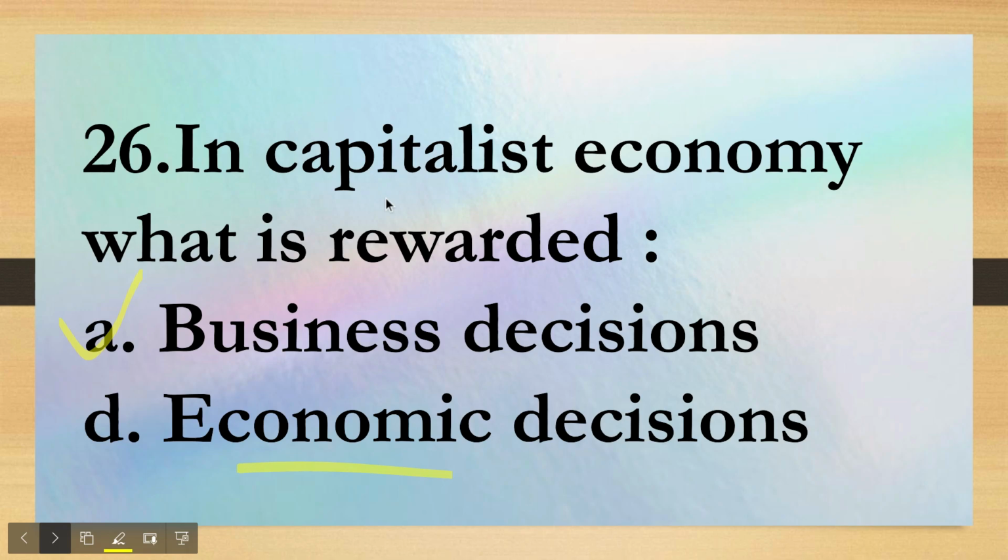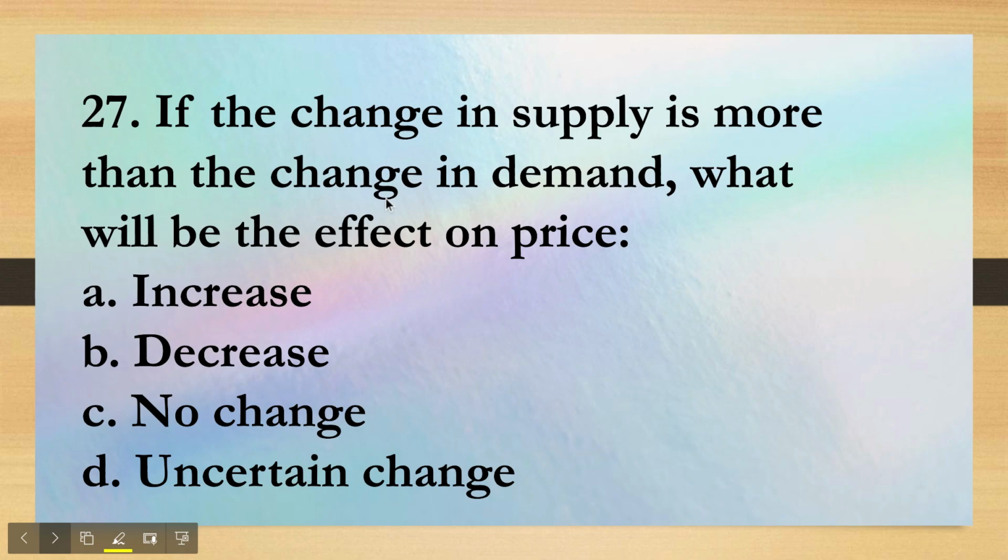Let's move ahead. The next question is, if the change in supply is more than the change in demand, what will be the effect on price? So in this case, when there's excess of supply, for example, if this is the demand curve and this, let's suppose, is the supply curve, and there is a little change in demand, they're saying, and the supply is more. Okay, so let's increase the supply this much. You can see that the change in supply is more than the change in demand. So if this was the original price, now this is the new price. What we see here is that the price has reduced. Why? Because there's greater supply in the market than the demand, right?